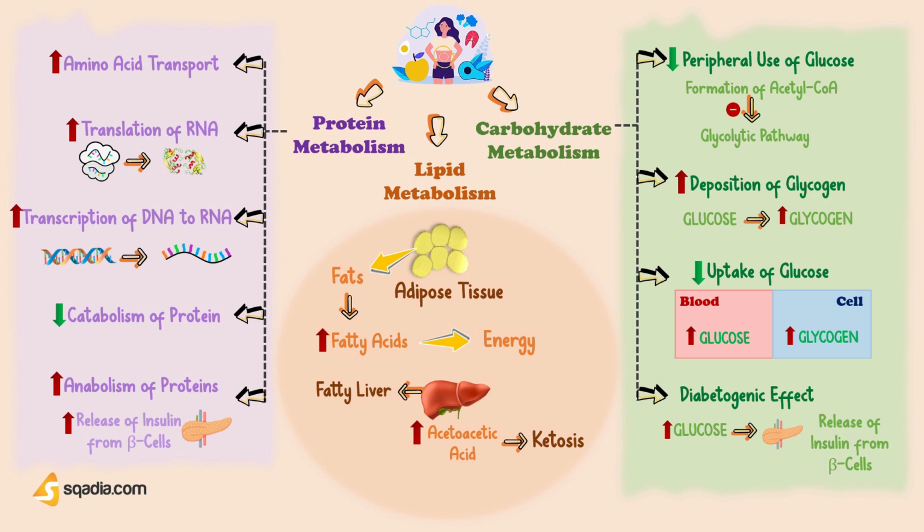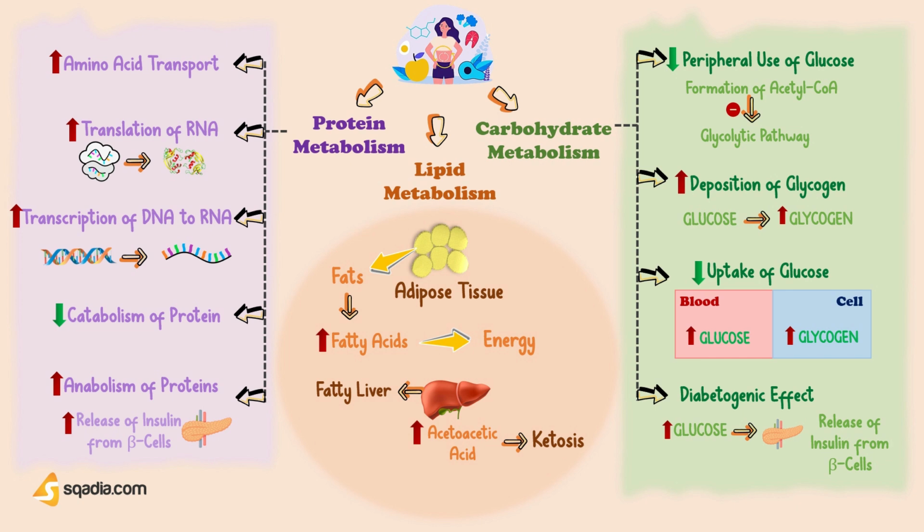In addition to this, growth hormone also stimulates beta cells directly and causes secretion of insulin. Because of the excess stimulation, beta cells are burnt out at one stage, hence causing a deficiency of insulin, leading to true diabetes mellitus, or full-blown diabetes mellitus. This effect of growth hormone is called the diabetogenic effect.